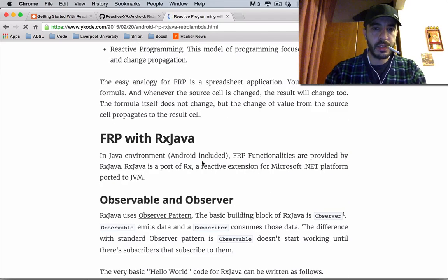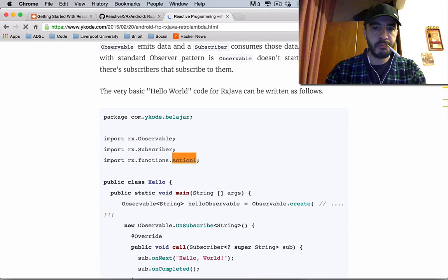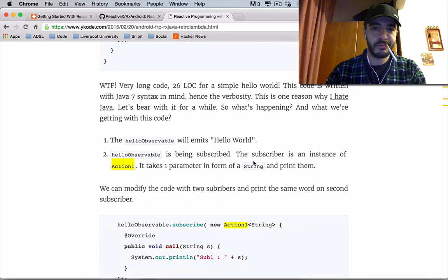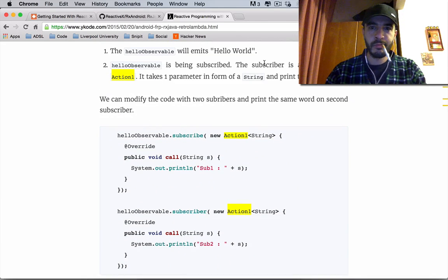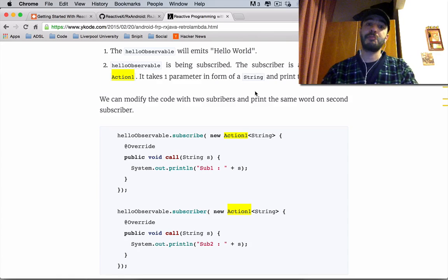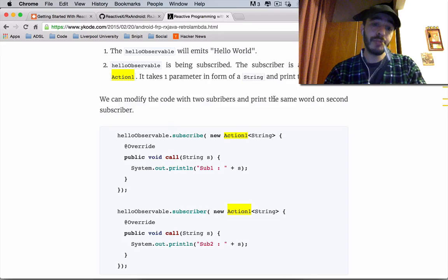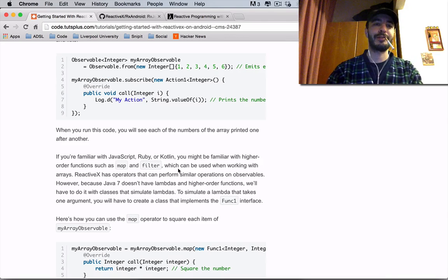Action1. No, you already know this. It takes one parameter in from a string and prints them. Okay, one parameter. Naturally. We're gonna see other stuff.